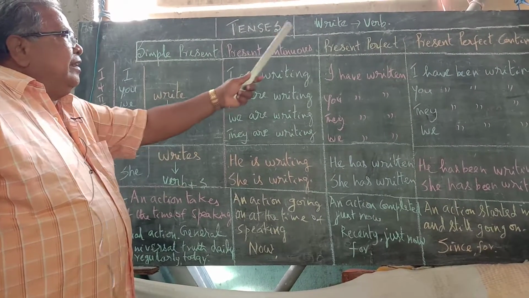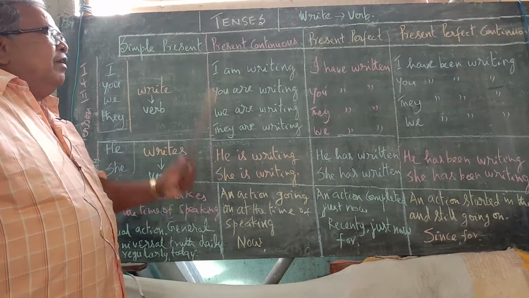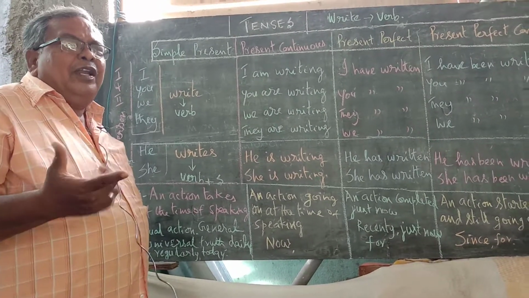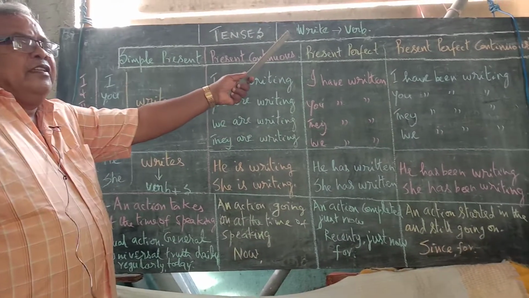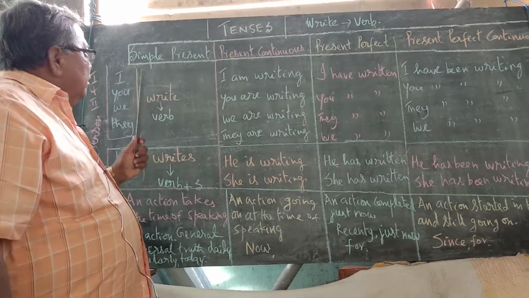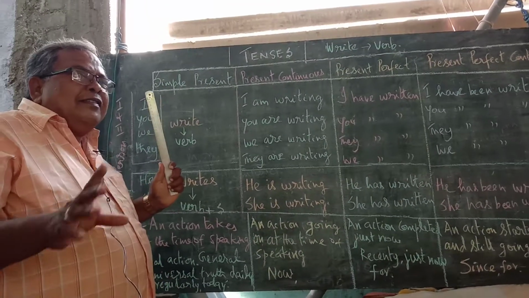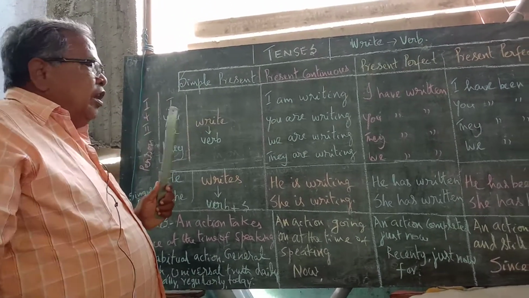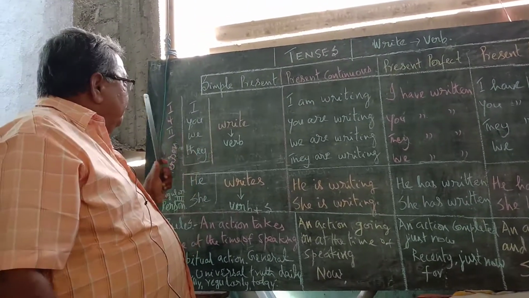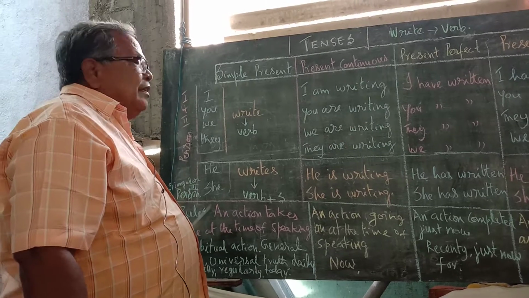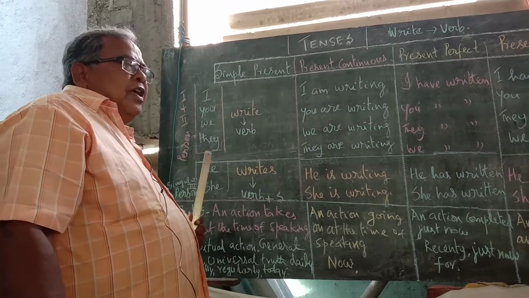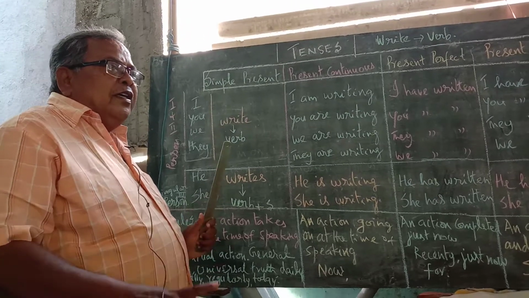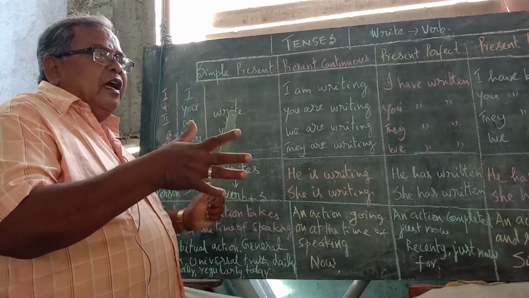I am going to take a verb. A verb is the name of an action. I am taking the verb write. Now, we use pronouns in first person, second person and third person. In all these places, how does the verb change its position?